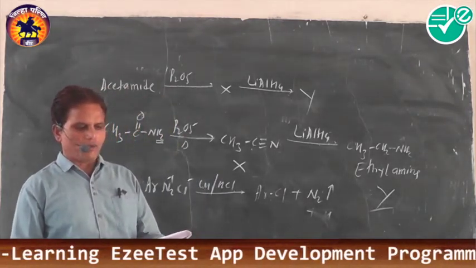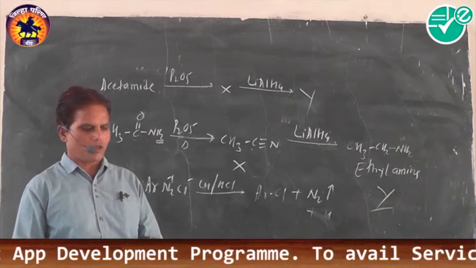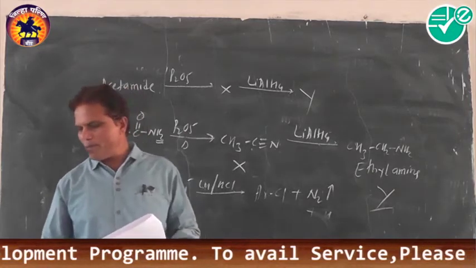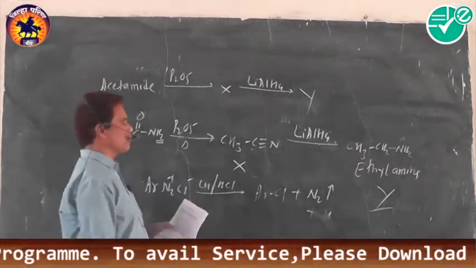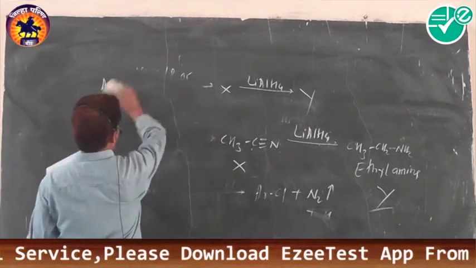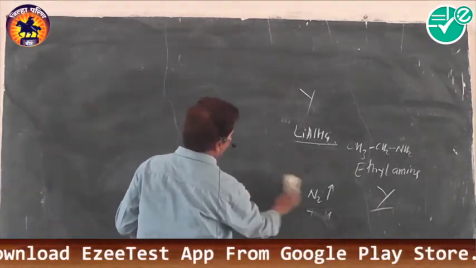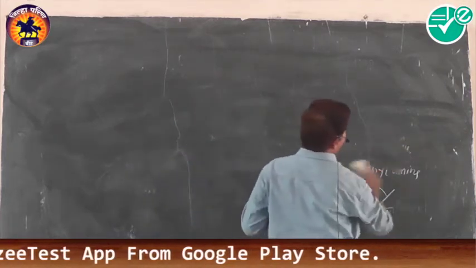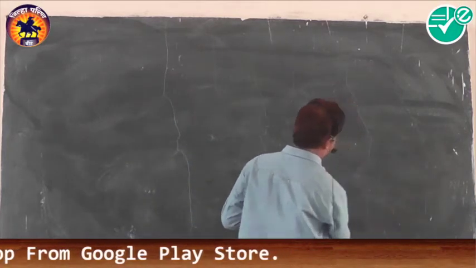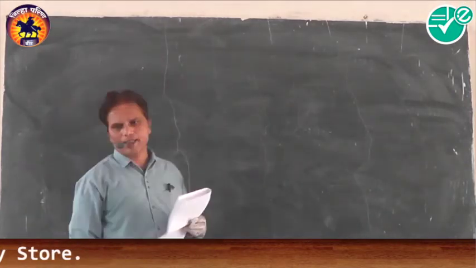Aniline when subjected to bromination in the presence of bromine water produces what? You know better, the chemical property of aniline. Aniline when treated with bromine water produces 2,4,6-tribromoaniline. This type of product is formed during the chemical reaction.